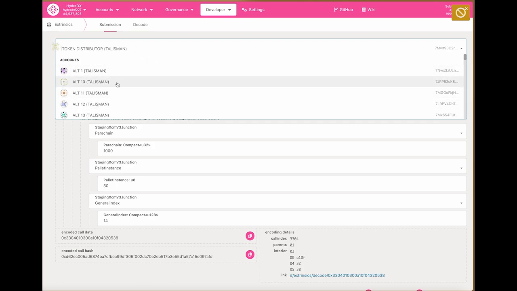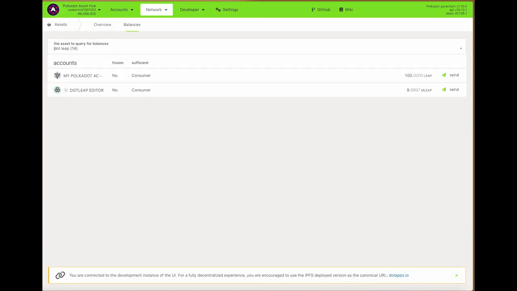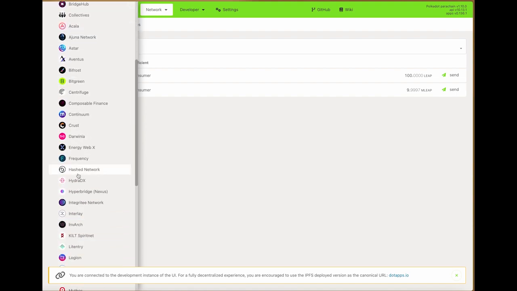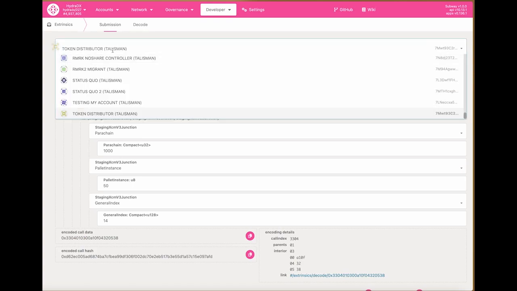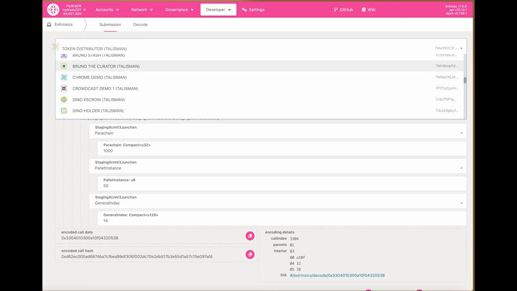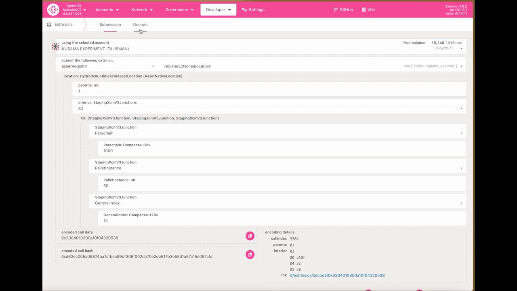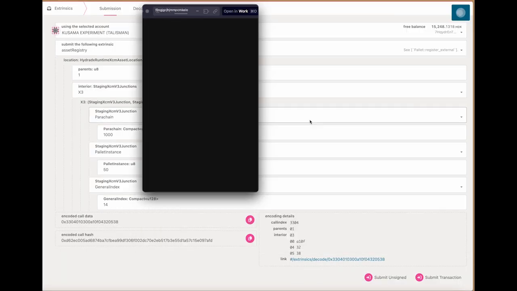The Polkadot JS apps UI here at work is not showing us the balances of these accounts, so I do not know which one has any kind of balance. Let's check that out by switching to HydraDX on this one as well and opening accounts and seeing if we have something. So we have here the Kusama experiment account, so let's use that one. This should be fine. And now let's submit this transaction.